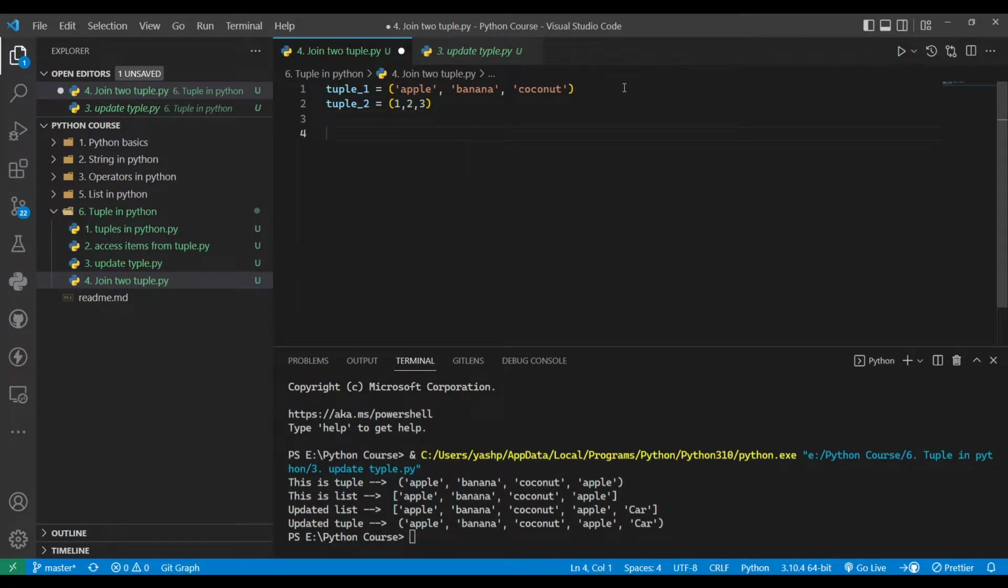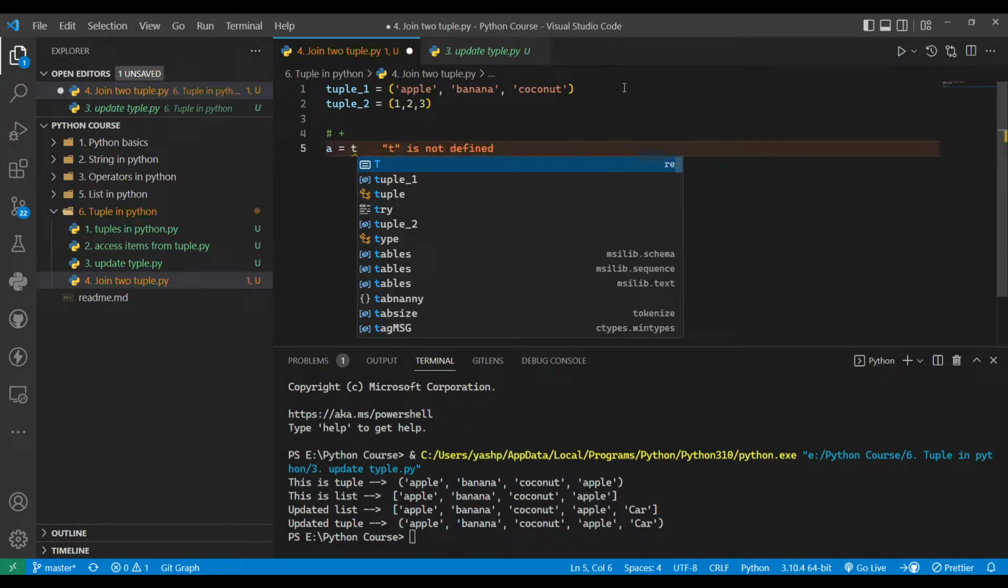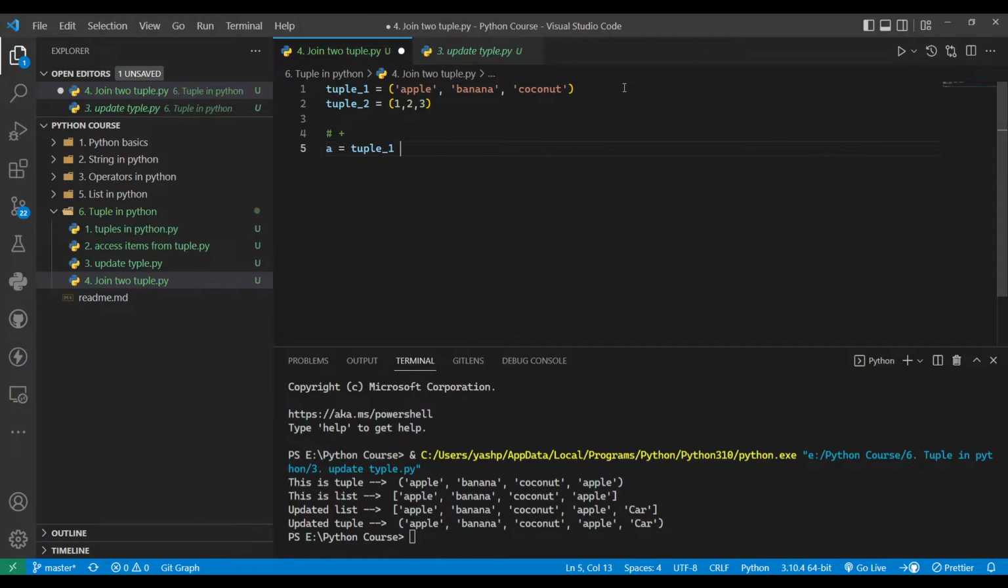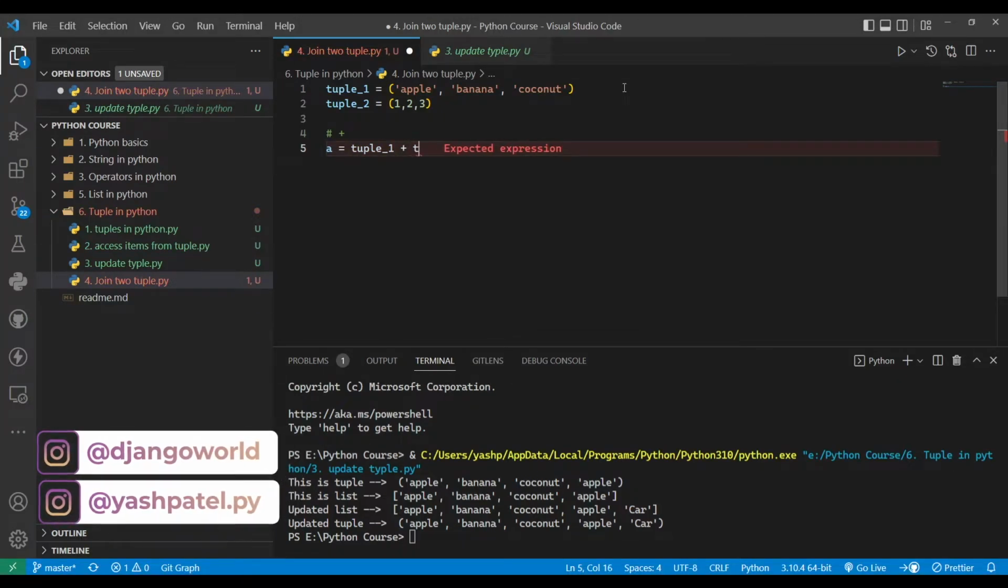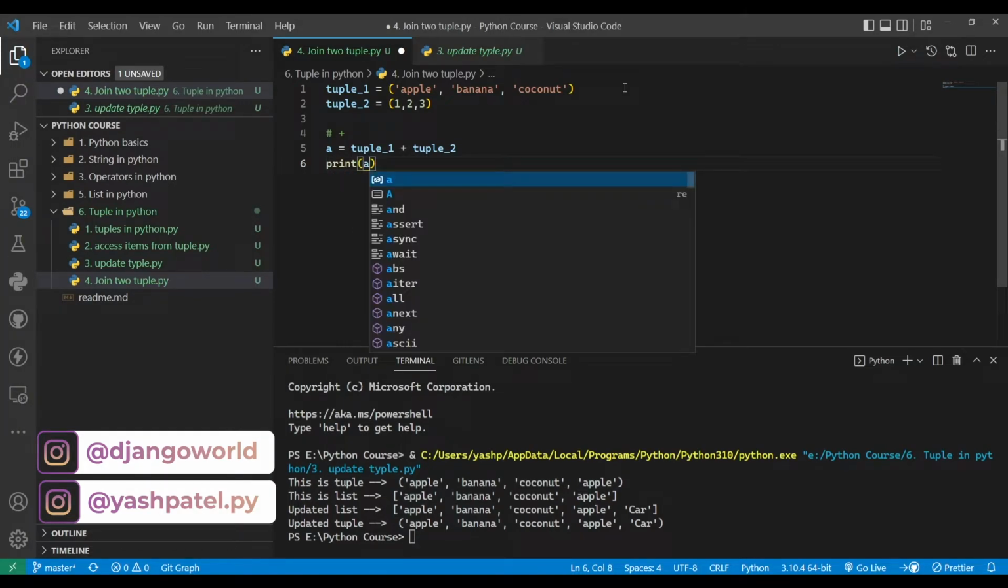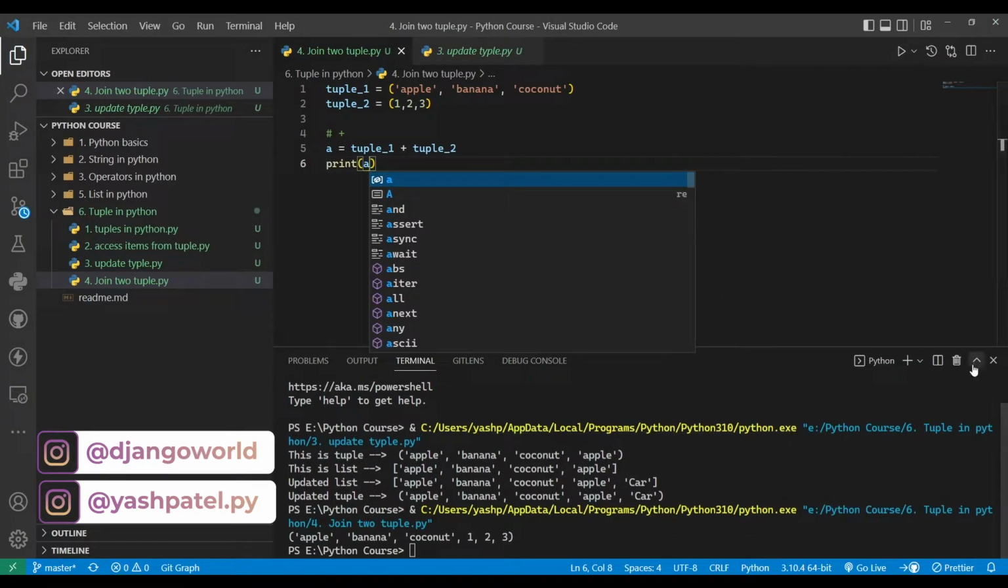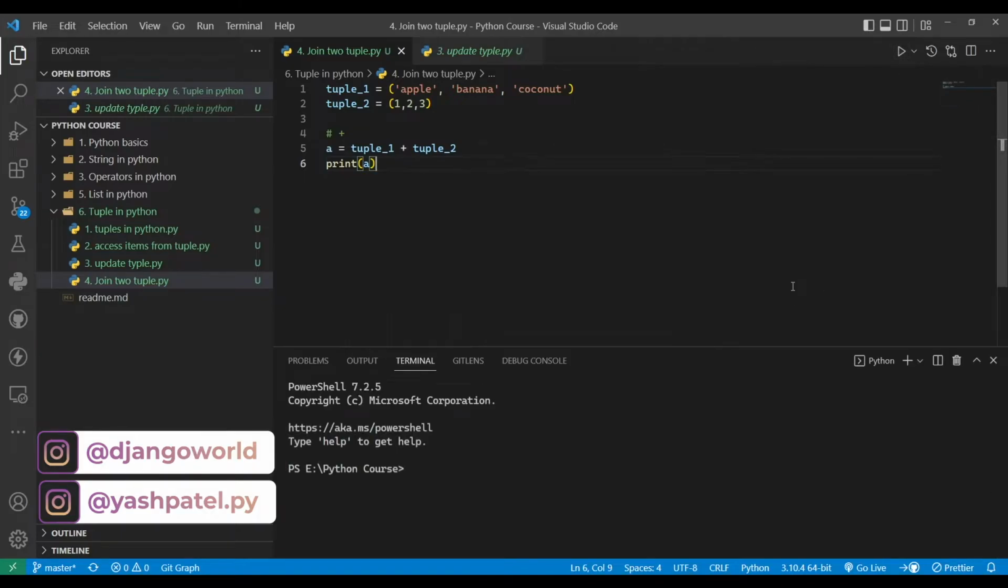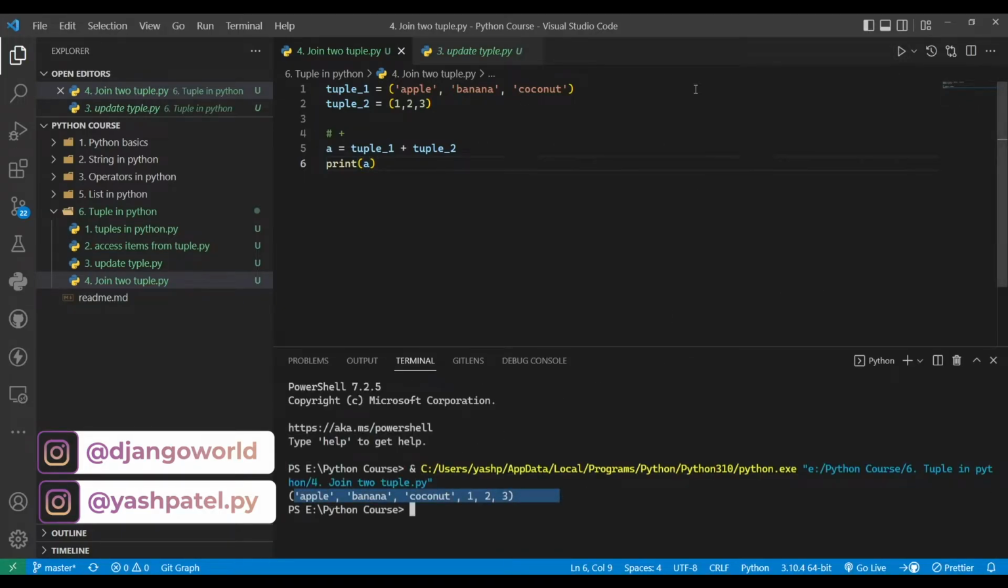If you want to join tuples, then you can join them with the plus operator. If I say a equals tuple_1 plus tuple_2, and print a, then you will see this joins the tuples.